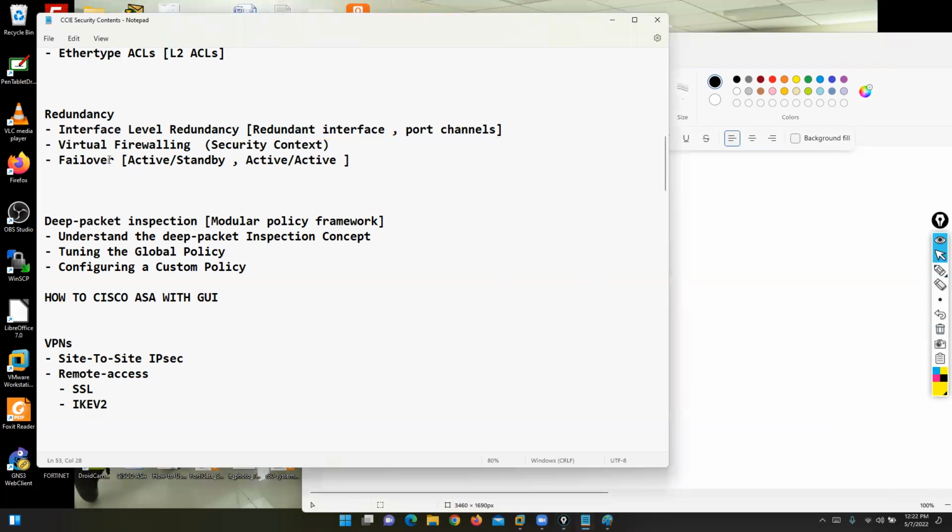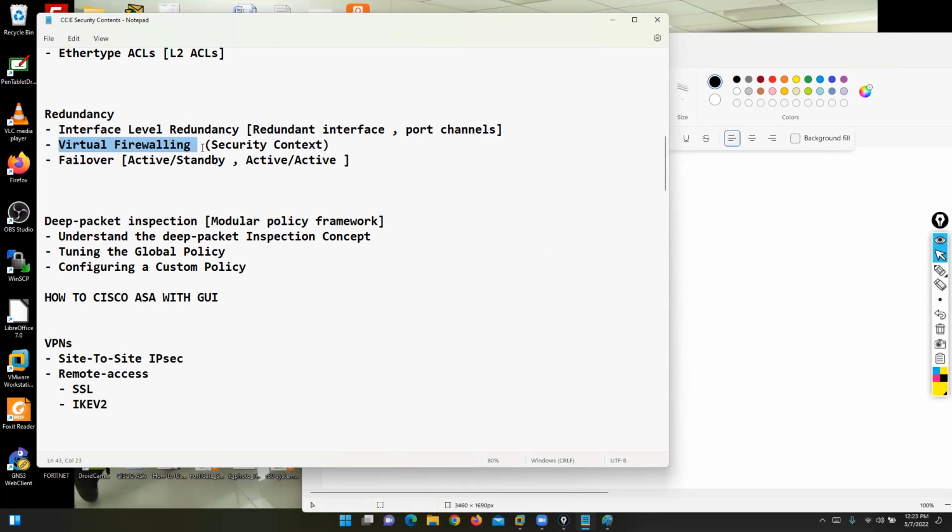Next, we can focus on layer 2 firewall. Again, it's a common topic for all firewalls. And remember always, Cisco ASA firewall is not a next generation firewall. Fortinet, Palo Alto, Checkpoint, and Cisco Firepower Threat Defense are the next generation firewalls. Cisco ASA is a second generation firewall. But if you want to start learning about firewalls, always start with the Cisco ASA. It's the basic.